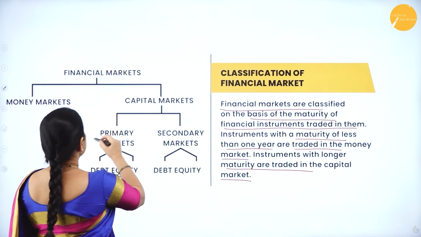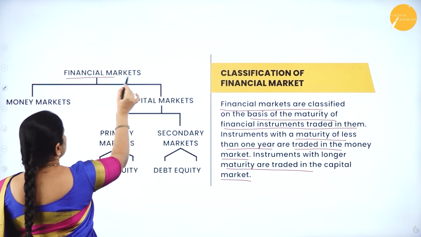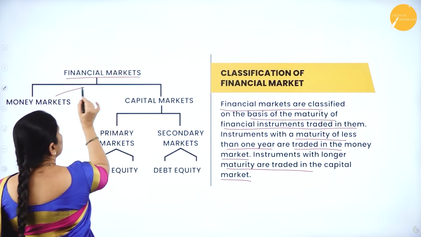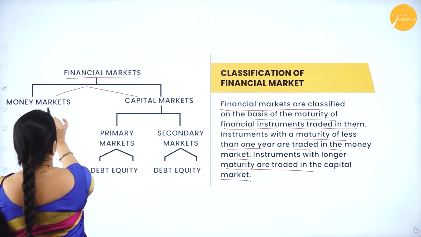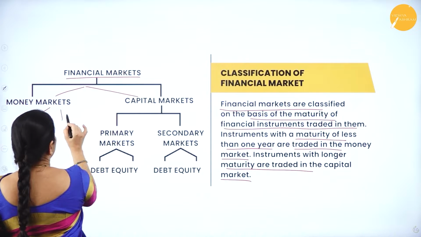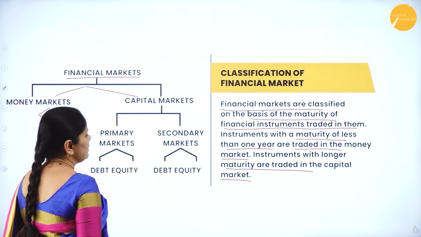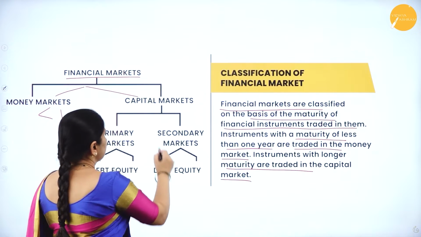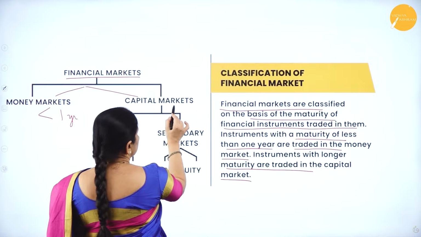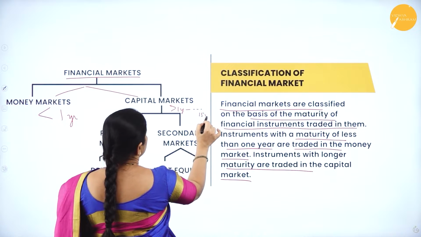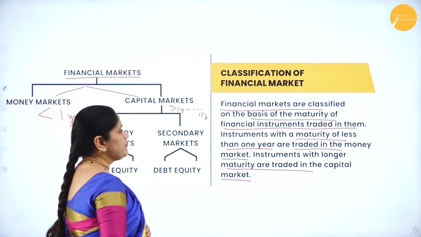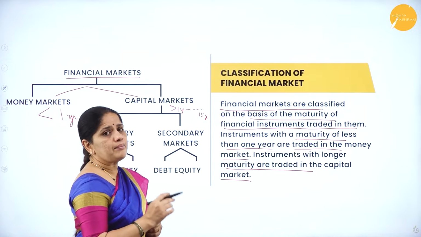If you can see here, the financial market is classified into money market and capital market. In the money market, the instruments have a maturity of less than 1 year, whereas in the capital market it is more than 1 year and goes up to 15 years also. You can have this money from the capital market.